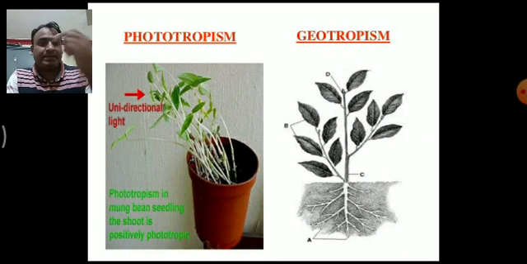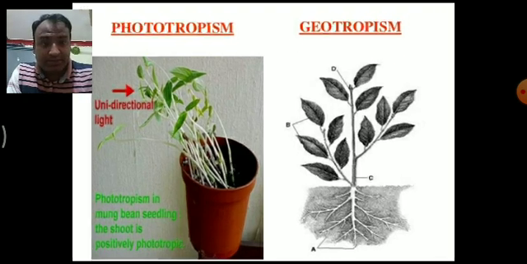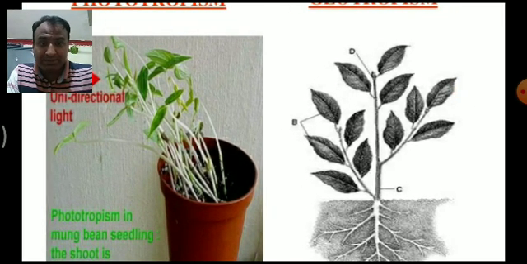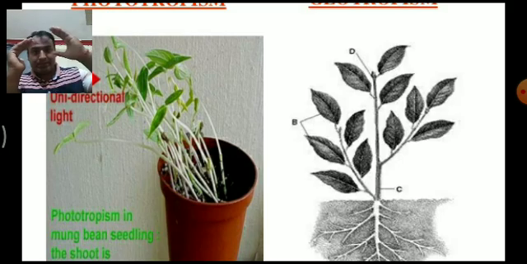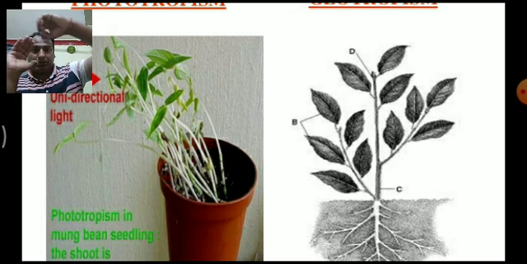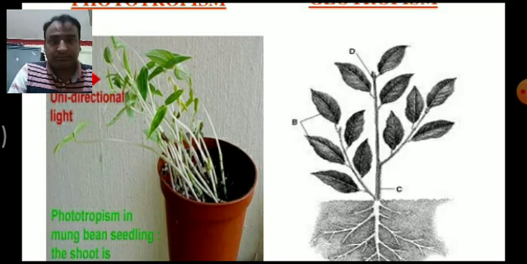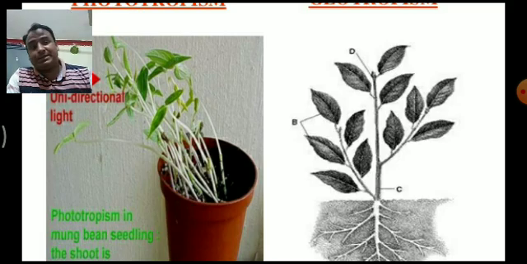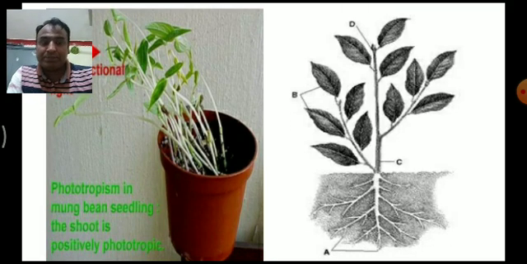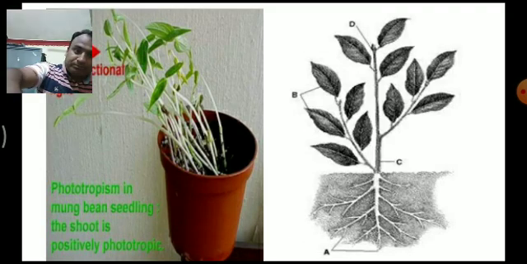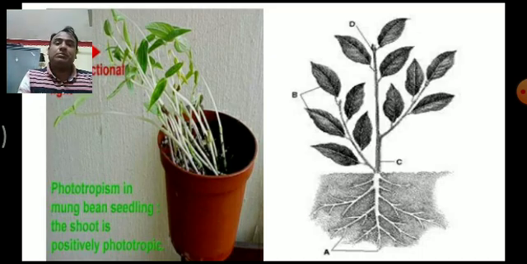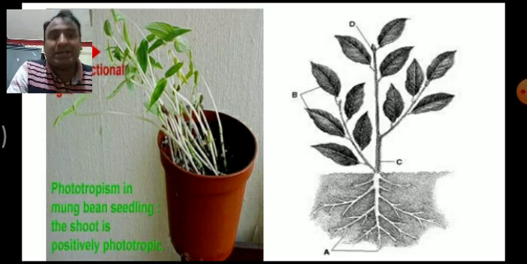See the diagram. In the first diagram there is a phototropic movement, because the shoot bends toward the sunlight. Here is the sun, this is a shoot, and the shoot bends toward the sunlight and follows the pattern of the sun. In the second case, the movement of the root is toward the earth, called geotropism, and toward the water. Because water is present in the soil, the root moves deep inside the soil in search of water. Such movement is called hydrotropism.